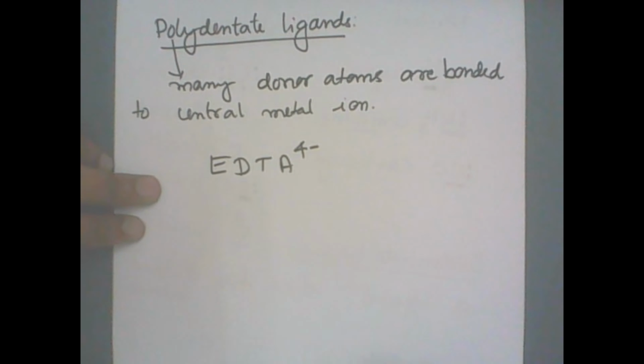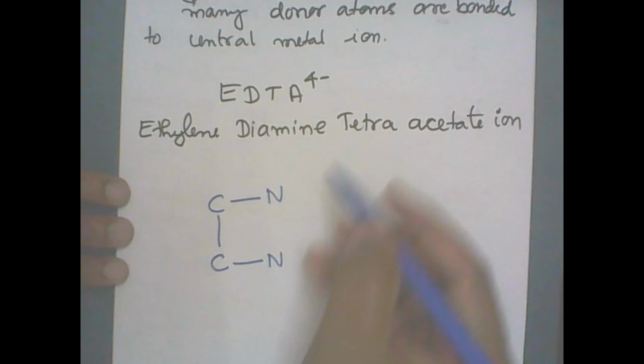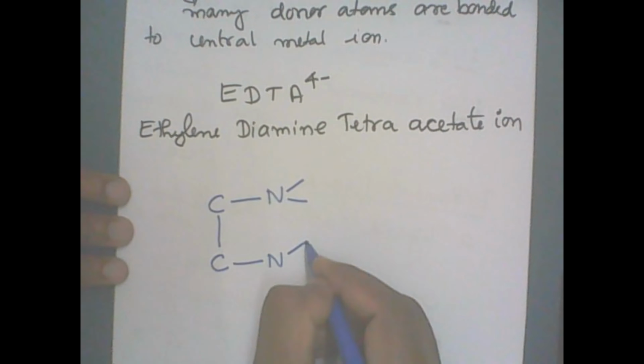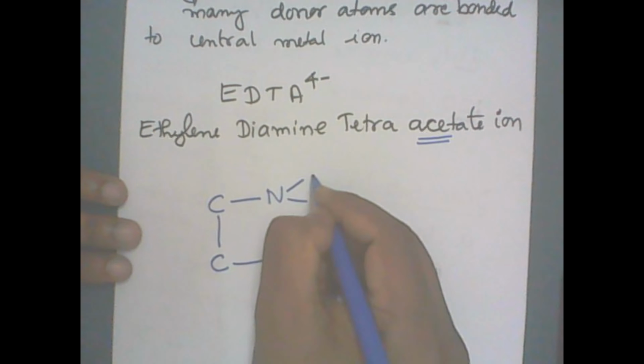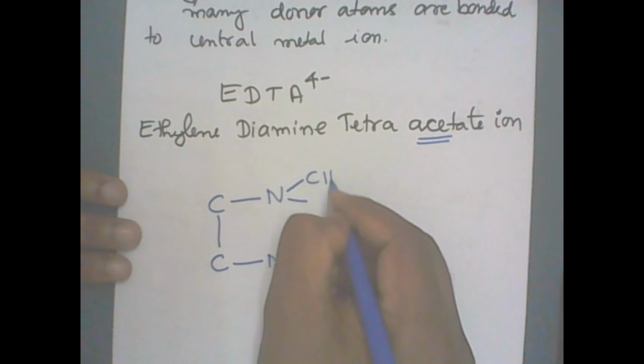Ethylene, how many carbon atoms should be there? When I say ethylene, 2 carbon atoms should be there. Diamine: 2 nitrogen, 2 NH2 groups. But tetra means 4. 1, 2, 3, 4. Acetate part, acetic acid, CH3COOH. So I'll be writing CH2COO minus, the acetate ion, CH2COO minus, CH2COO minus, here also CH2COO minus. How many acetate groups are there? 4. 1, 2, 3, 4.